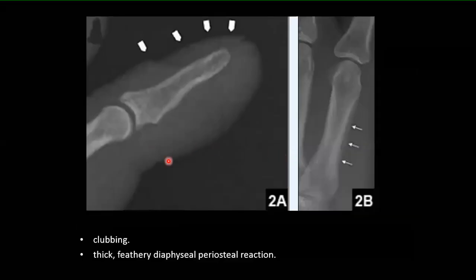And you can see here the clubbing of the finger, which is so obvious, and here you can see this solid periosteal reaction. These are two features. So the clubbing is a part of thyroid acropachy.